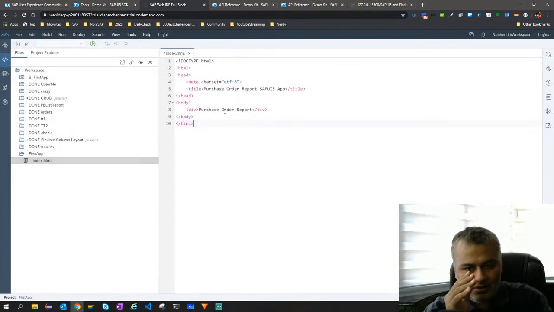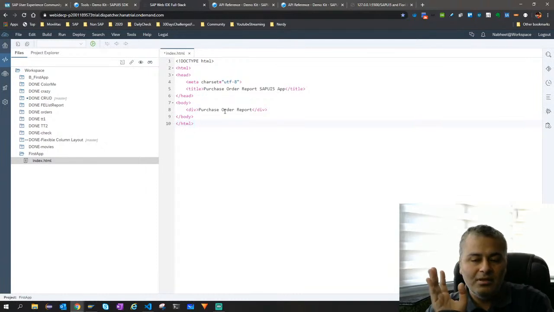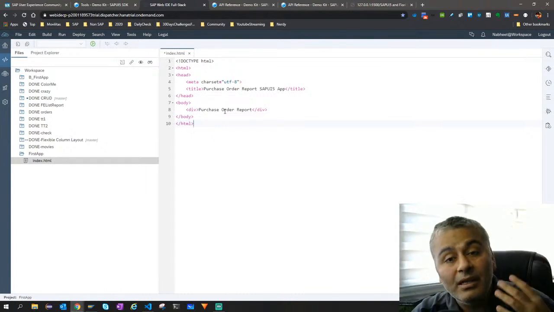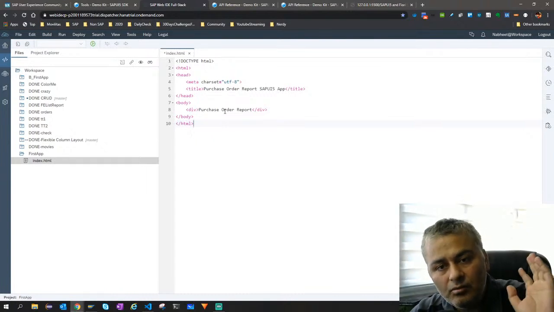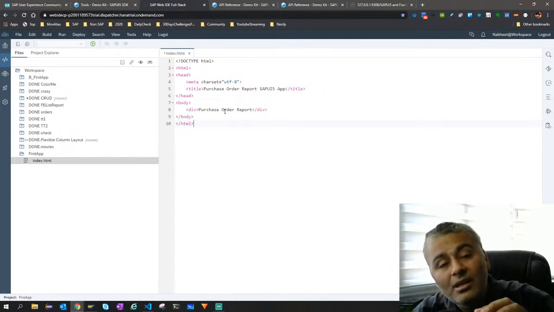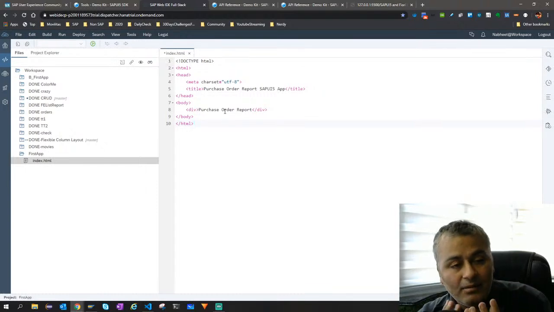So this index.html, let me first explain, I forgot what we want to build. In the next 1 to 2 sessions or your assignments, we will be making a purchase order report. Everyone in ABAP has done it. Purchase order delay report, purchase order workflow status report, and all. We will be making it in SAPUI5, right? So we'll have a set of input fields, and once you click on those, we will search the data and display the output in a table, in a list.